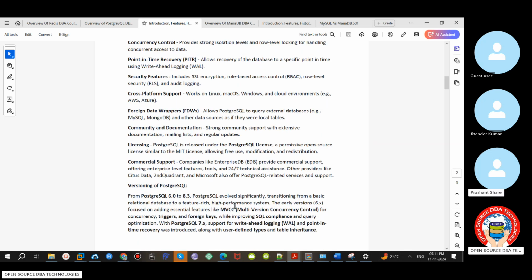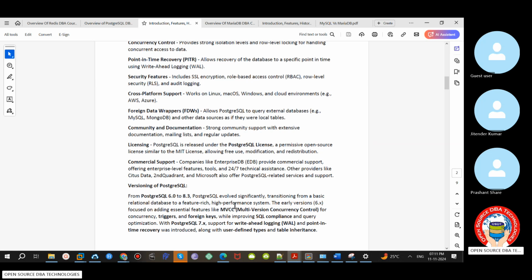Commercial support: like Oracle Corporation, for MS SQL we have Microsoft, for DB2 IBM is there, right? Similarly for PostgreSQL we have EDB. EDB is nothing but EnterpriseDB. This company supports commercially, like if you want production support, or backup tools, monitoring tools, additional features like Oracle to Postgres migration, you can utilize their support.